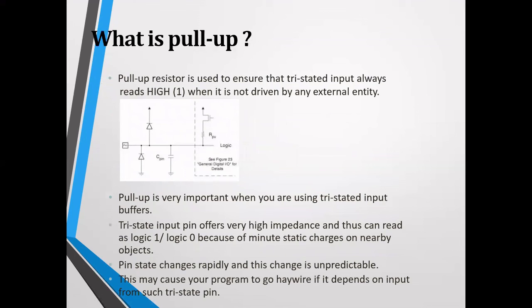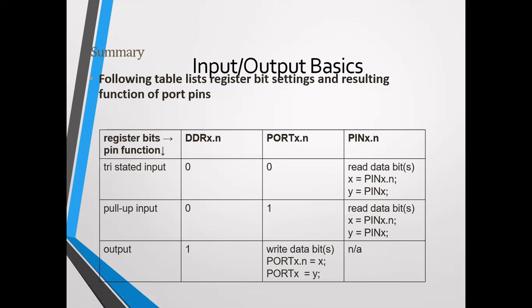So what is a pull-up? As I have already said, a pull-up resistor is used to ensure that a tri-state input always reads high when it is not driven by any external circuitry. Pull-ups are very important when you are using tri-state input buffers, because otherwise the pin state changes rapidly and this change is unpredictable. So for that we use pull-ups, as in the previous example. Okay. This is the summary of what I have said so far.